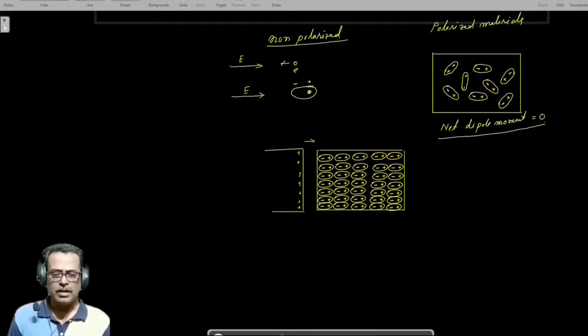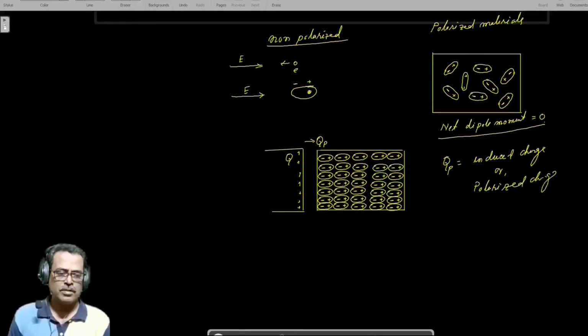Now, this is Q, the charge at this face which produces the electric field, and this is QP, the charge induced at this face. This QP is called the induced charge or polarized charge. And Q is the external charge which produces the electric field or induces this material.